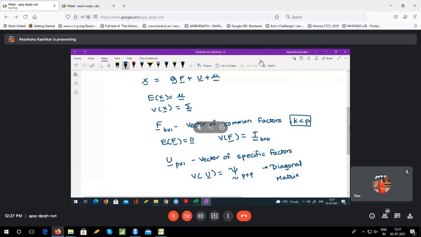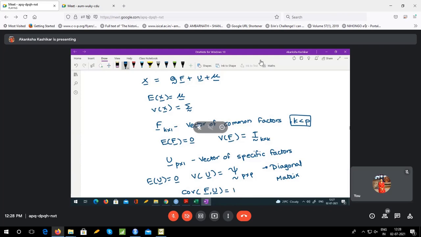I do have one more constraint actually. Covariance between F and U, if I want to compute it. Expectation of U also we will take to be 0. So we will have specific factors as well as common factors to be centered.